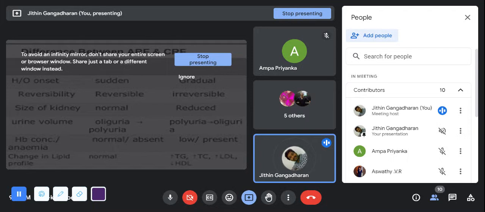Now, what is the difference between ARF and CRF? This you have to understand. The history of ARF will be sudden, whereas that of CRF is gradual. You can only see a gradual change in that. And what about the reversibility? ARF is reversible, as the problem will not be with the kidneys.